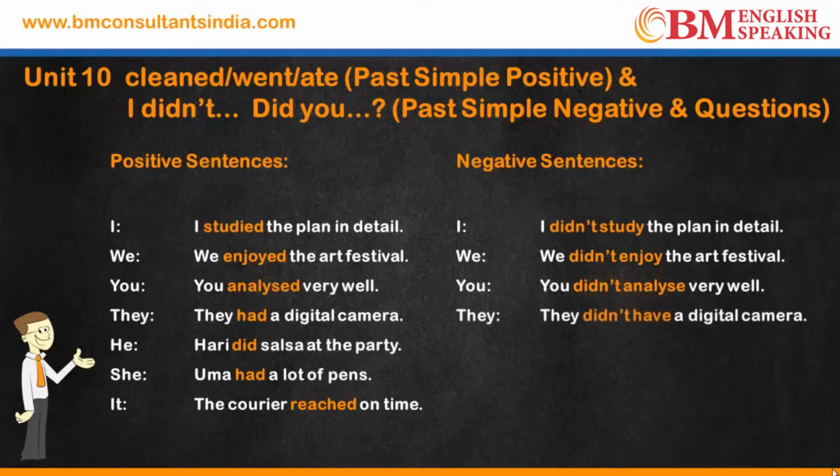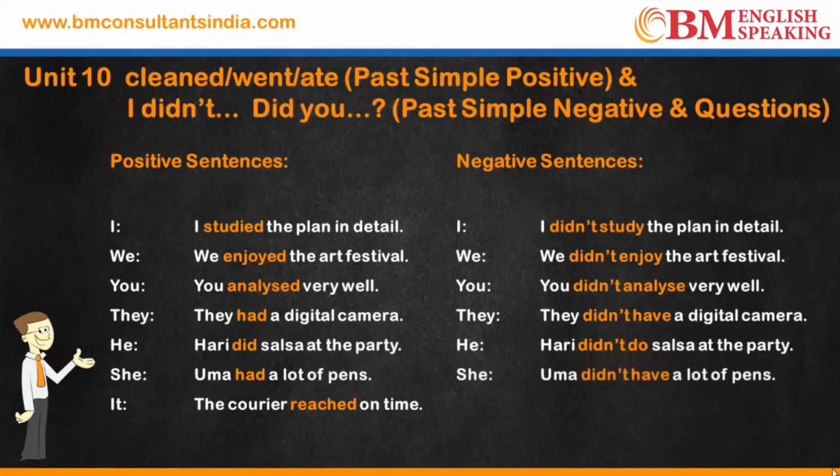They did not have a digital camera. Hari did salsa at the party is positive. The negative of that sentence is Hari did not do salsa at the party. Uma के पास बहुत pens थी. The negative is Uma did not have a lot of pens.